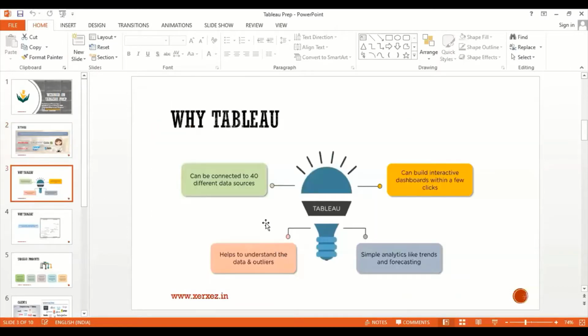Why Tableau? The main reason for using Tableau software for data analysis is that it has the capacity to connect to nearly 40 different data sources.